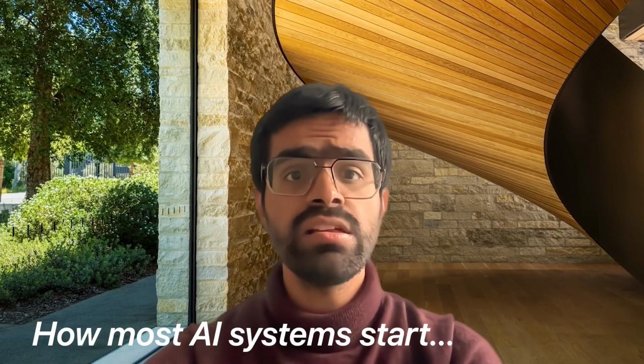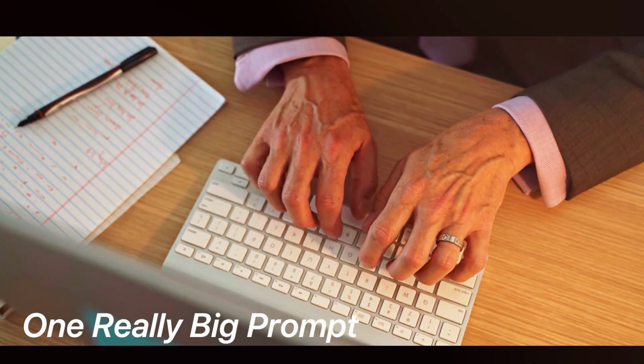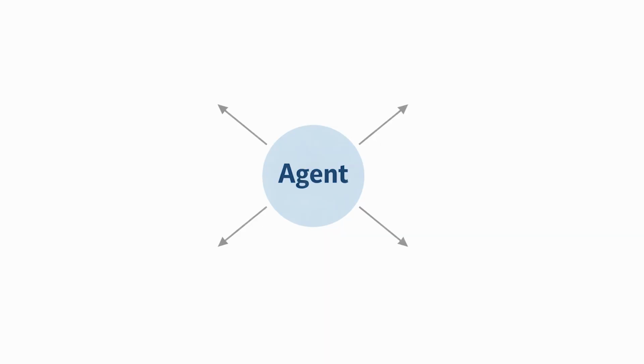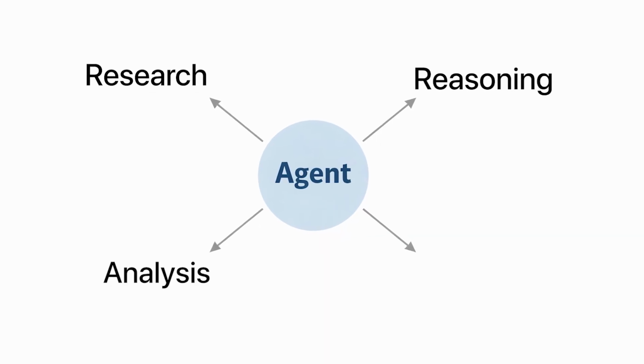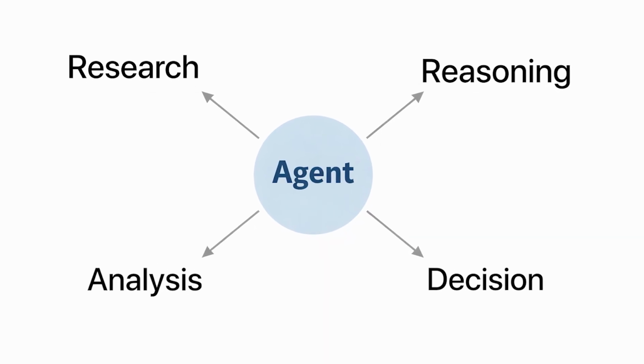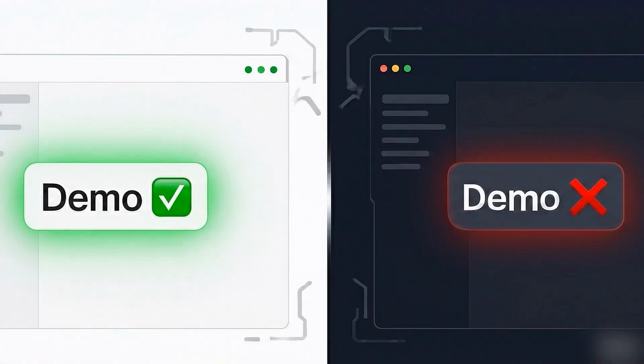Most people building AI systems today start the same way. They write one really big prompt, they give the model access to a few tools, and they hope that somehow this single agent will be able to do the research, reasoning, analysis, and decision making all in one shot. That might work for a demo, but it usually falls apart in production.